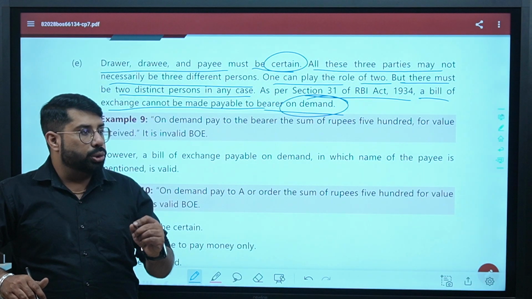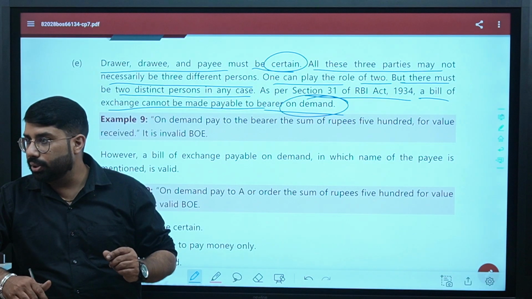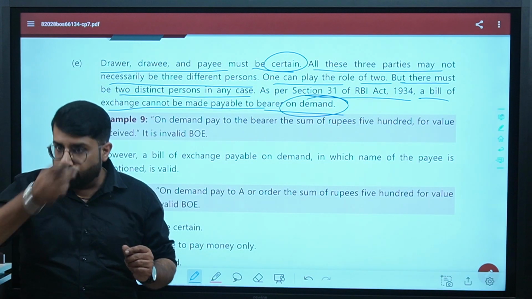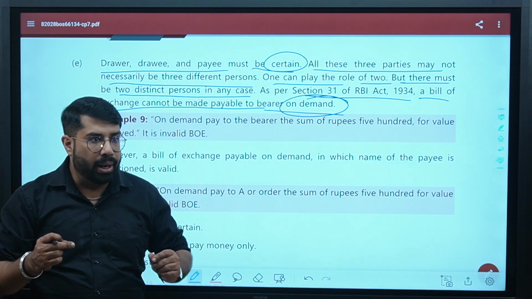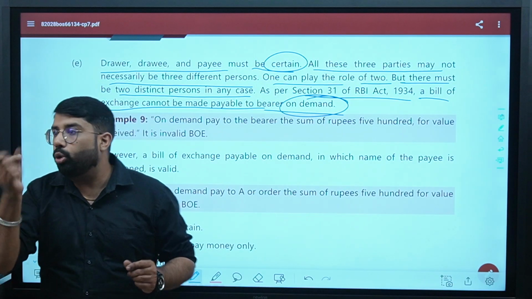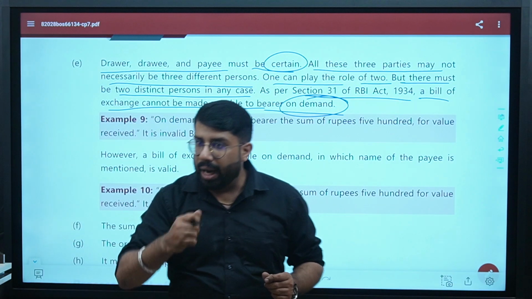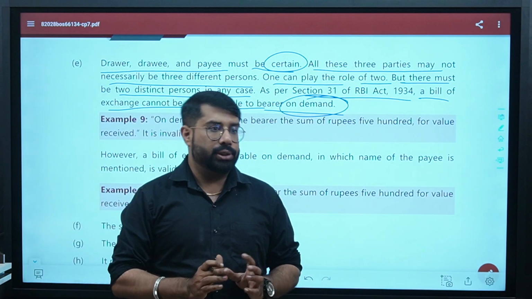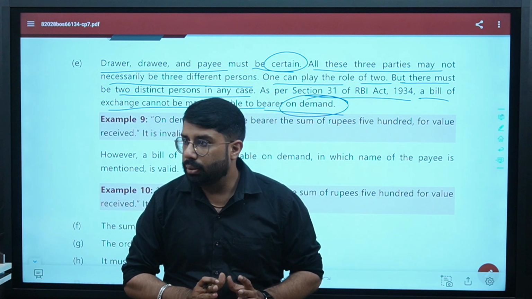That is the reason in accounts you study the concept of discounting of bill of exchange. Because if you want to get the payment before the maturity date, you cannot ask the drawee to make the payment. You have to go to the bank and you can discount your bill of exchange. Are we clear? Yes or no?